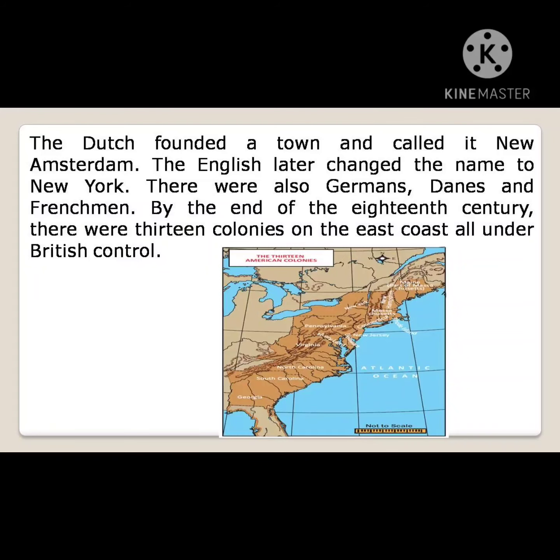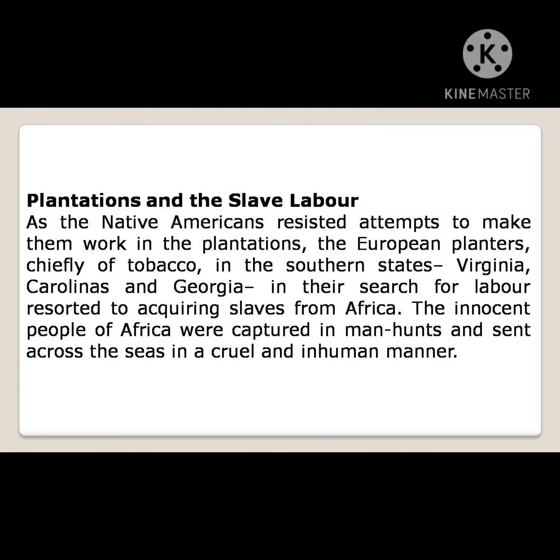Britain's population. And the slave labor. The Native Americans, those who lived in America itself, resisted attempts to make them work in the plantations.